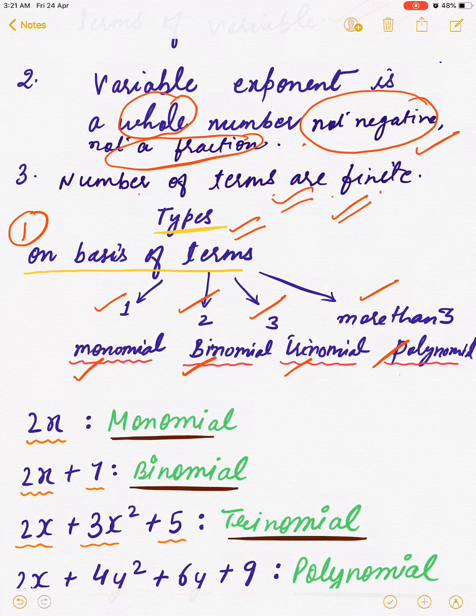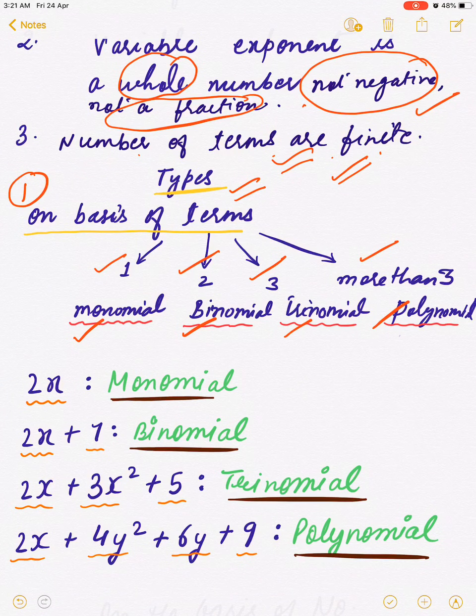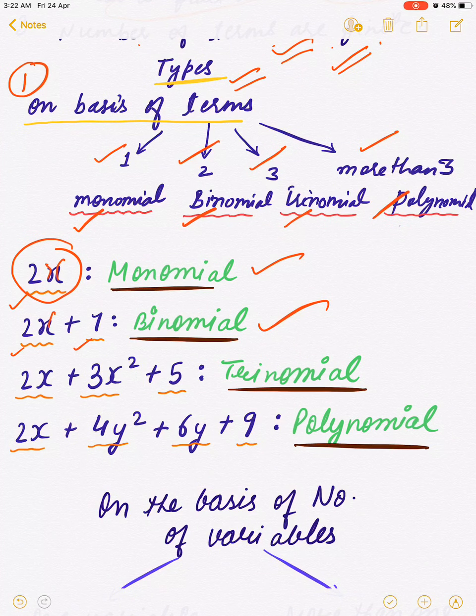Let us take a few examples. This is written a polynomial, but this is carrying only one term. So this will be one example of monomial. This polynomial, it is having two terms here. So this is one of the example of binomial. This expression is having three terms here. So this is an example of trinomial. But here it's having more than three terms. So this is an example of polynomial.